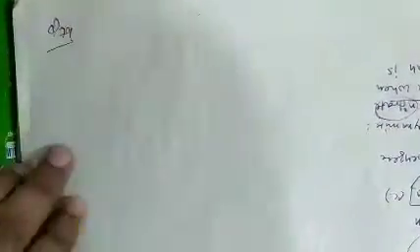See question number 79. Question number 79 is basically which of the following alcohols gives the best yield of dialkyl ether on being heated with a trace of sulfuric acid.